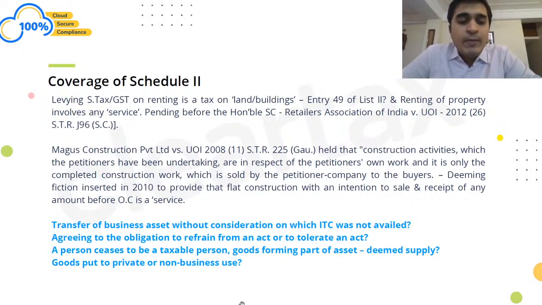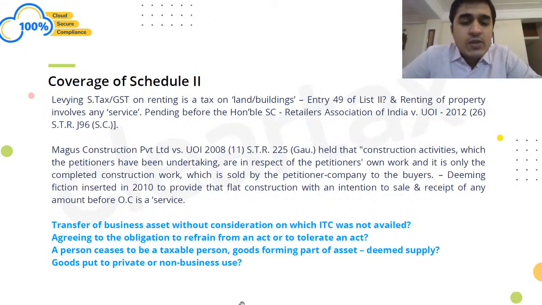Next, agreeing to the obligation to refrain from an act, or tolerate an act. Now there are a lot of transactions which may be covered here: non-compete agreement or notice pay recovery. All these transactions, one may say, are covered under this case, which is agreeing to refrain from an act, liquidated damages.